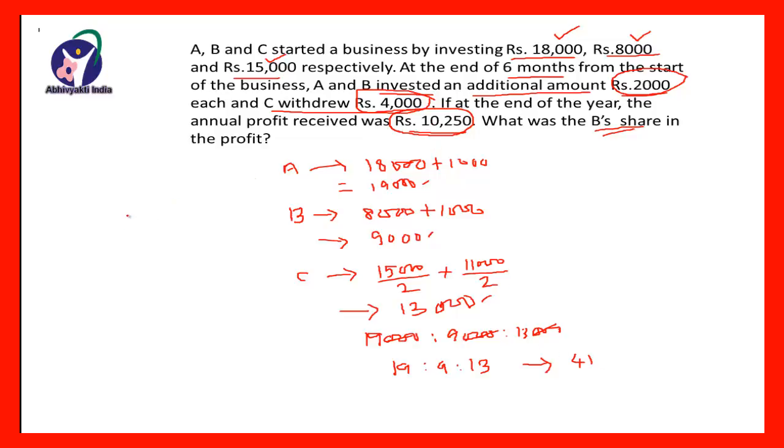So we will have to divide the profit 10,250 into 41 equal parts and multiplied by B's ratio, that is B is 9, this ratio is 9, so multiplied by 9 and you will get the B's share in the profit. So after doing this we get it as 2,250. So B's share in the business is rupees 2,250.